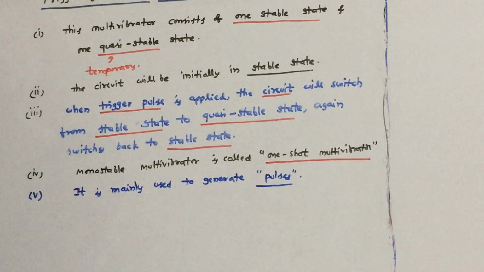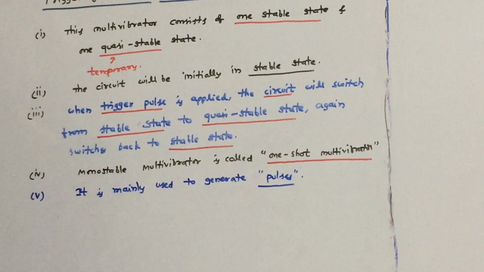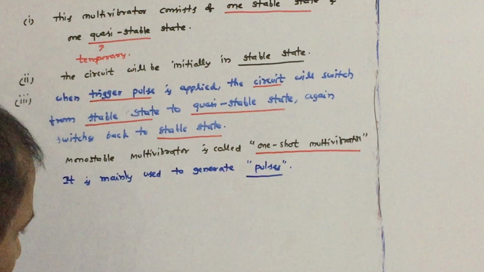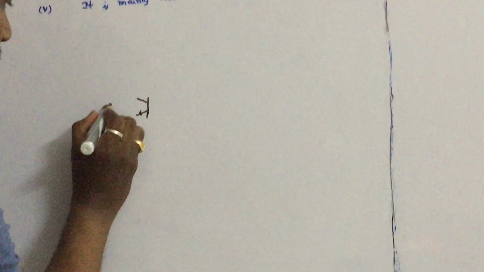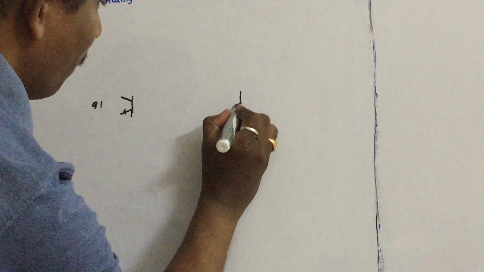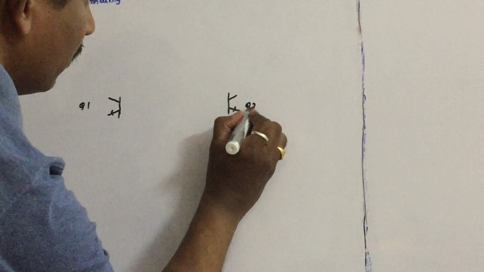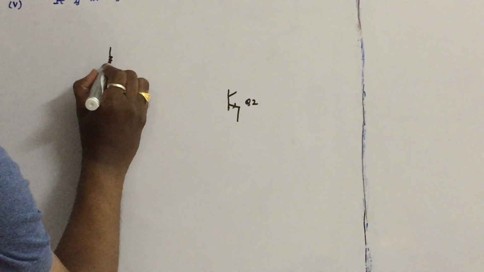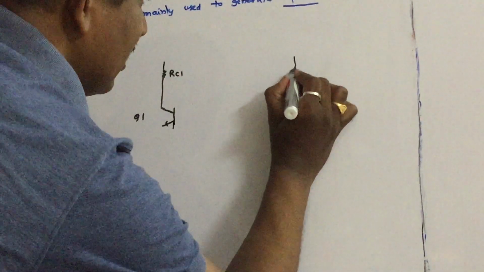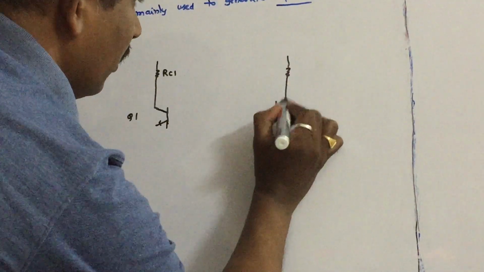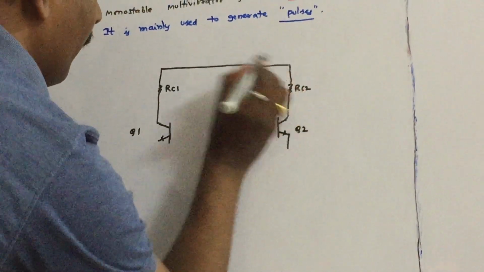So let us draw the circuit diagram, and in the circuit diagram let us see how to apply the trigger pulse to the circuit. That is our coming session. As you know, the circuit is very simple. The circuit consists of two identical transistors Q1 and Q2. Let us take this resistor as RC1, and this resistor as RC2.